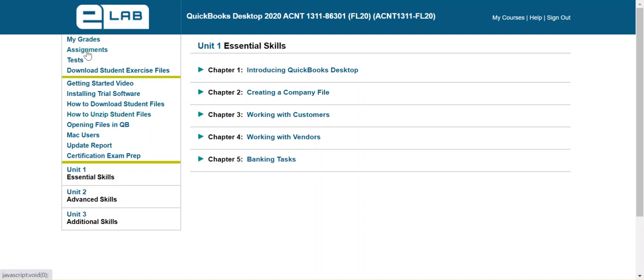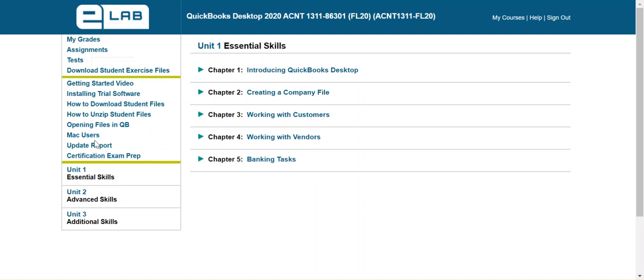You can also look under assignments and tests, which we'll go to in a minute. If you do get the printed version of the textbook, come over here to the update report, because they may have found some things that they need to correct or update since they printed that textbook. So make sure that you do that.